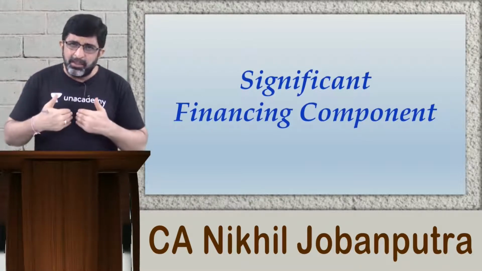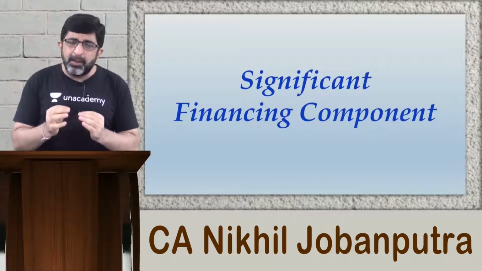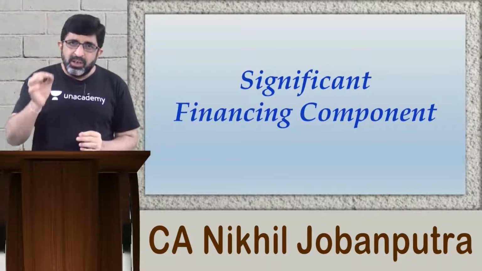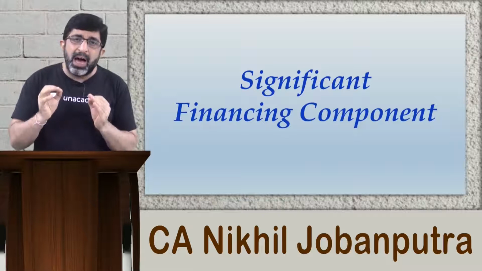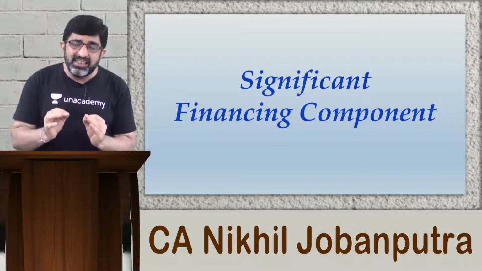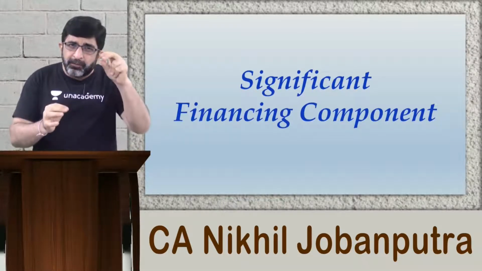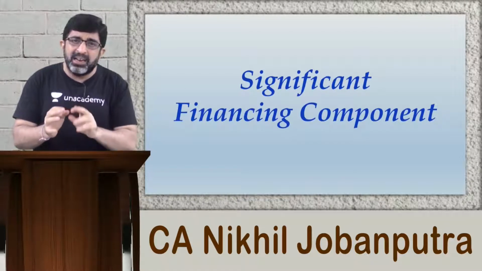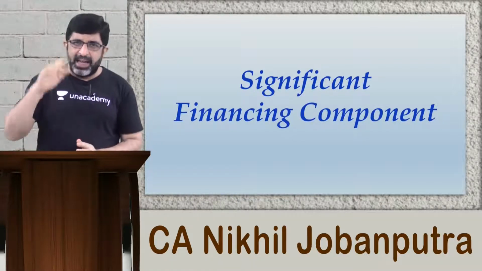Suppose I am a supplier and I am selling a product to the customer. The price of the product for outright sale, that means the price if it is immediately payable in cash, is rupees 1 lakh.